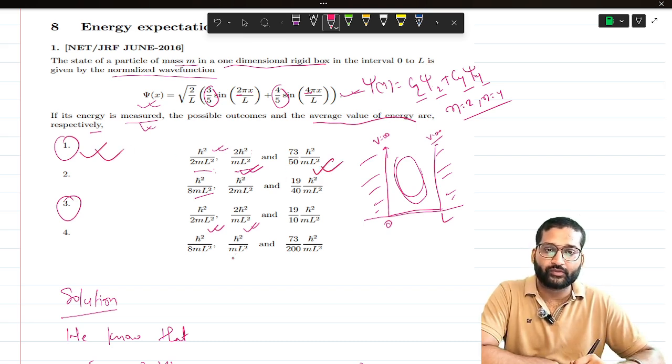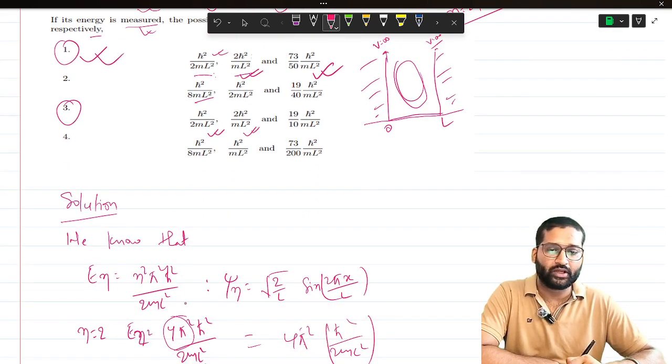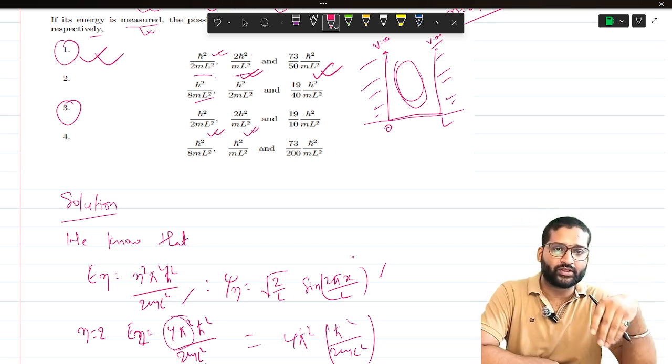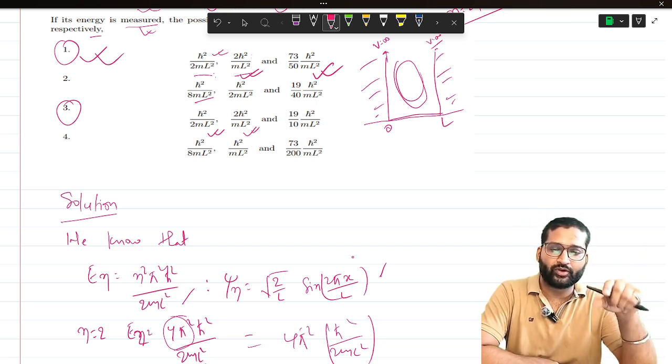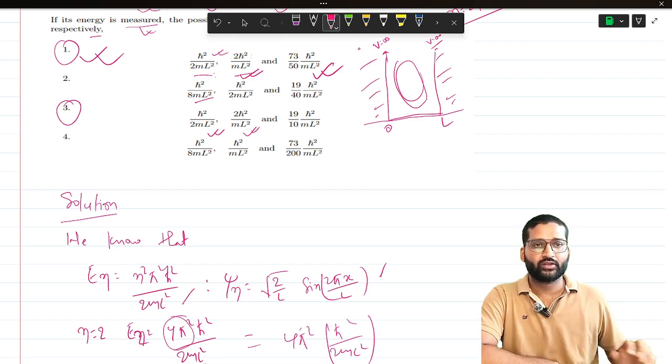Okay, this is very simple. We just have to remember the eigenenergy and corresponding eigenstates of a particle in a rigid box. Similarly, we will go to the partially rigid box, meaning half rigid and half finite potential. We have to remember all these formulas to solve the questions quickly. Okay, so thank you. Let's meet in the next topic.